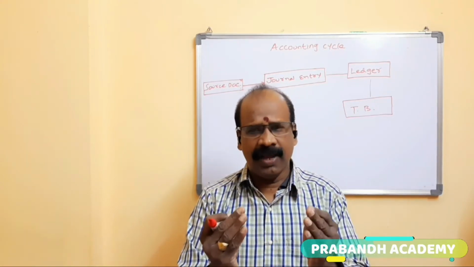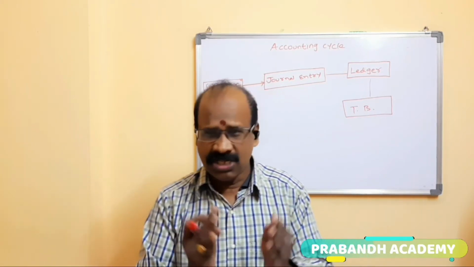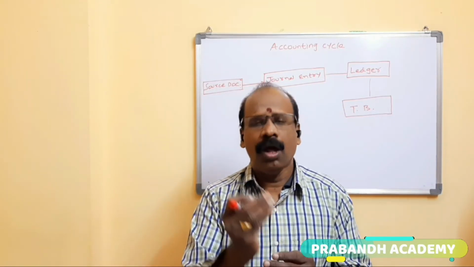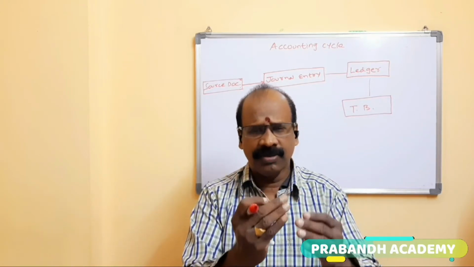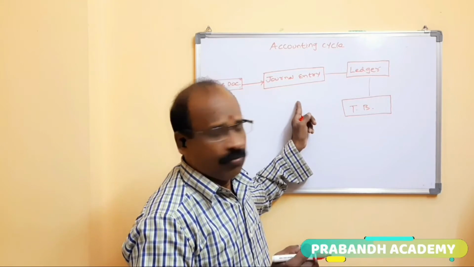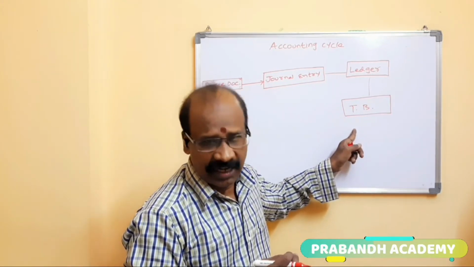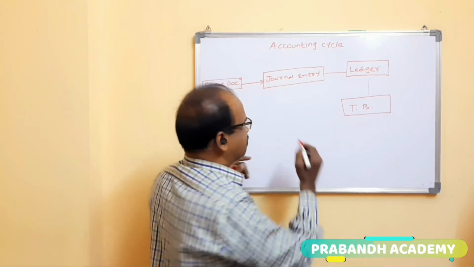In this trial balance, all debits and credits must be equal. If you have any problem, doubt, or mistake in the trial balance, we check the ledger accounts and journal entries again. When all debits equal credits, only then do we start the preparation of financial statements.